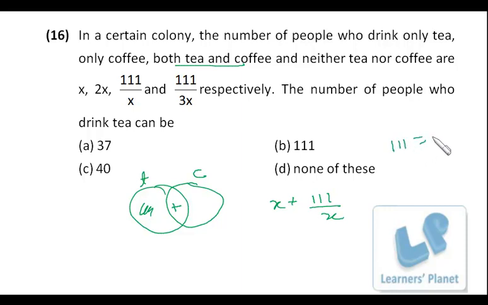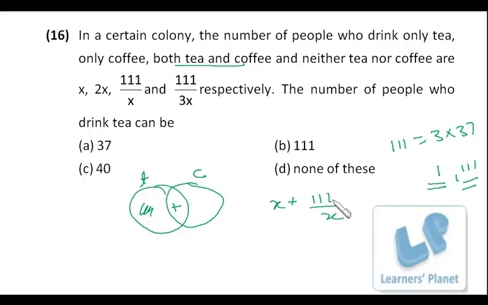Now 111 is actually 3 into 37. So x should be either 1 or 3 or 37 or 111. So these are the 4 possible values of x, because x has to be a factor of 111.